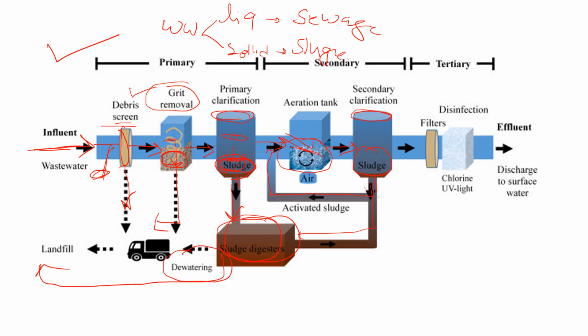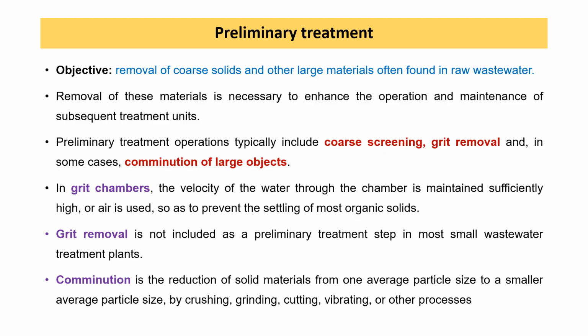dewatering. Then the water passes again through the filter, so anything remaining in the water is removed by this filter. Then the water goes for disinfection. Whatever microbes, microorganisms or pathogens are present in the water are killed by the disinfection process, and finally the water is released into water bodies or onto land for irrigation or other purposes. So this is the process of wastewater treatment.